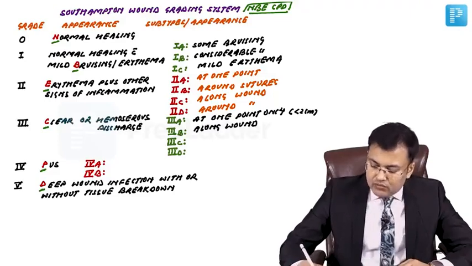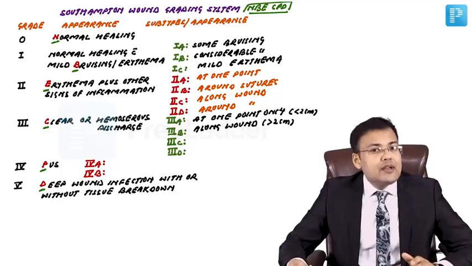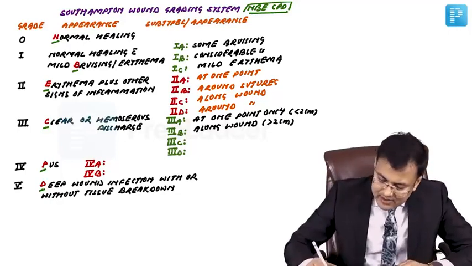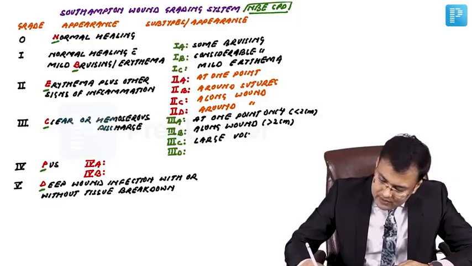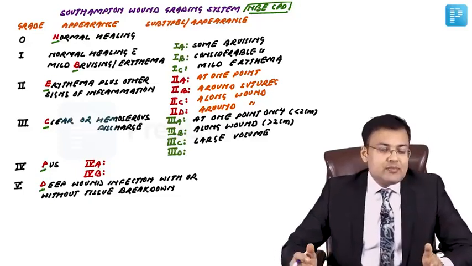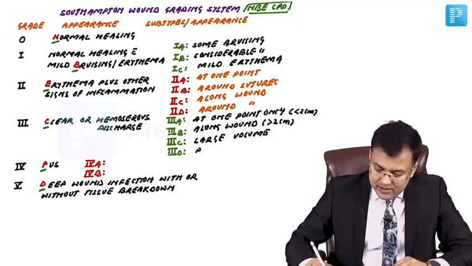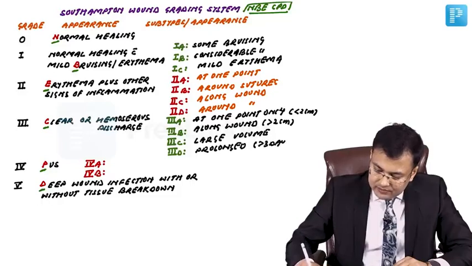If it's along the wound or more than 2 centimeter, this is 3B. In 3C, there is a large volume of discharge. Whenever the discharge is prolonged for more than 3 days, it is 3D.